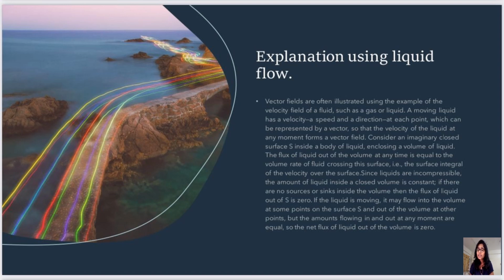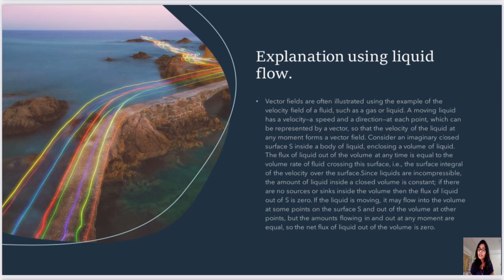Consider an imaginary closed surface S inside the body of the liquid, enclosing a volume of the liquid. The flux of the liquid out of the volume at any time is equal to the volume rate of fluid crossing this surface, that is, the surface integral of the velocity over the surface.